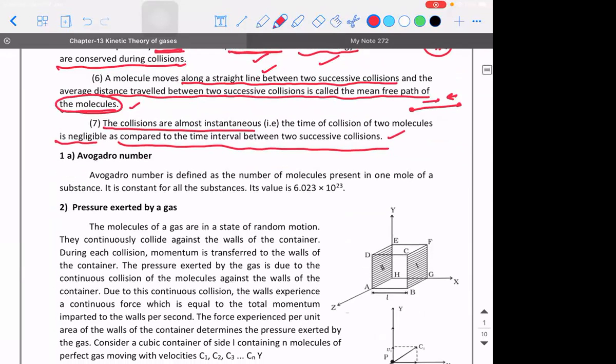Now listen. You need to know what an Avogadro number is. I hope everybody knows this. Avogadro number is defined as the number of molecules present in 1 mole of the substance. It is constant for all substances and its value is 6.023 into 10 power 23.